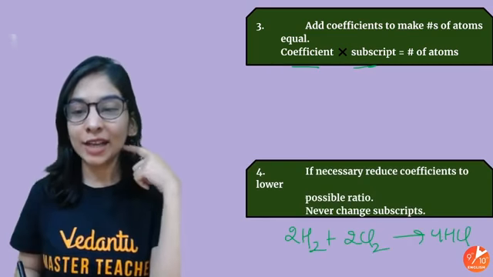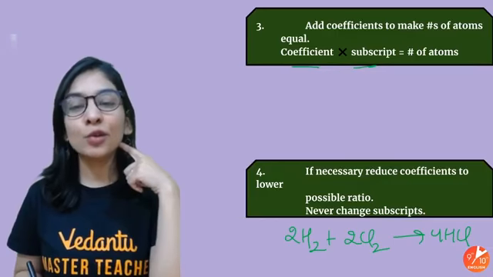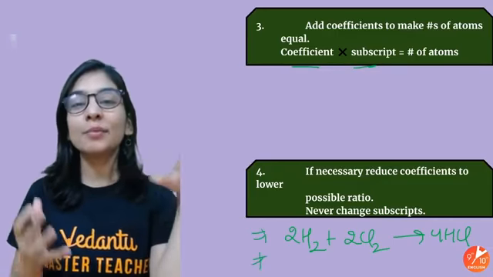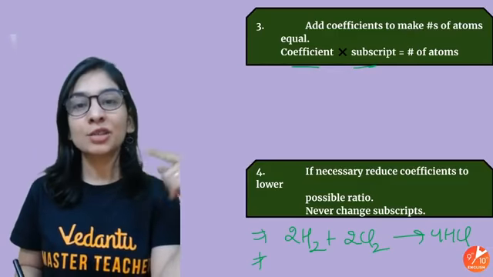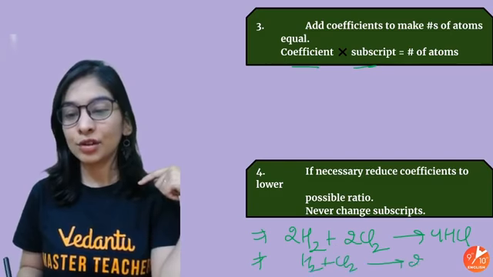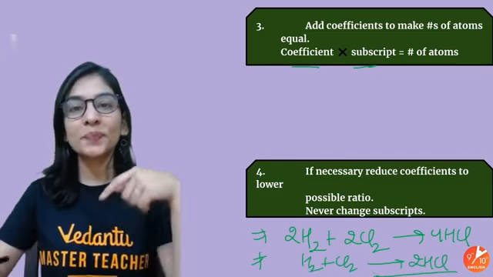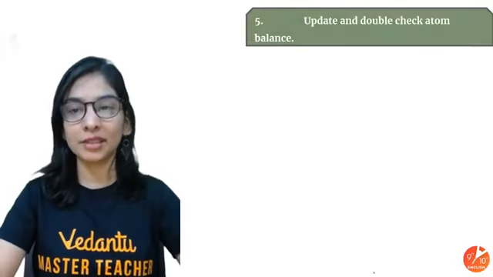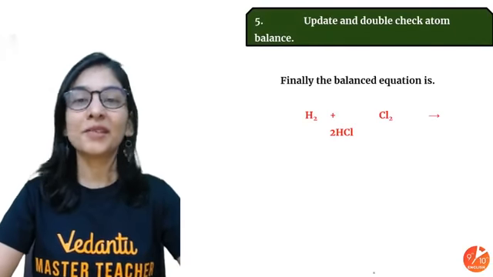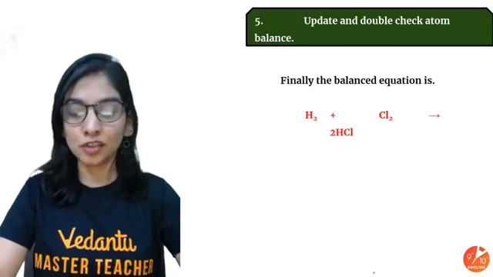Now look at this point: if necessary, reduce the coefficients to the lowest possible ratio. That is, I'll write it in the simplest possible whole-number ratio. So I'll divide it by 2. I got H2, Cl2, 2HCl. Did you get the point? We'll write it in the simplest possible numbers. Okay? Update and double check that the atoms and the reaction are balanced. That's what we do. Okay?